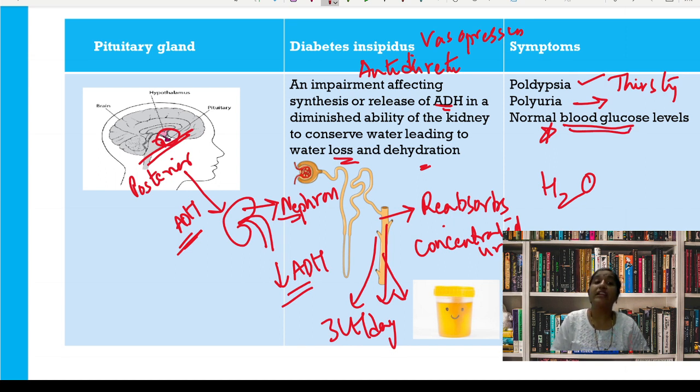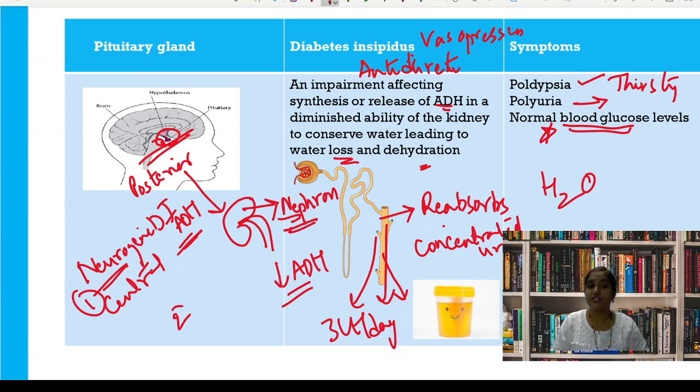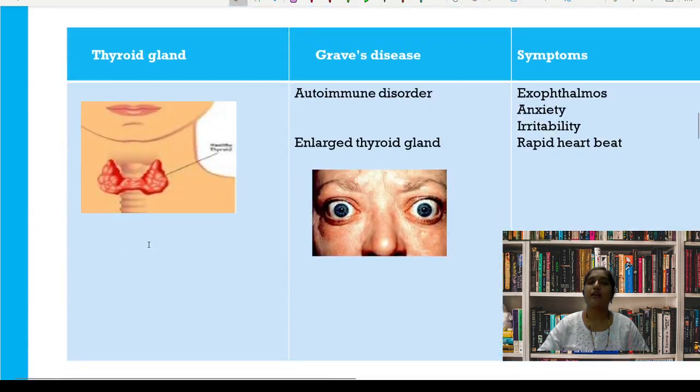So if it is due to the damage of the pituitary gland, it is called neurogenic diabetes insipidus. Neurogenic, that is central diabetes insipidus. That's the first part. And if there is damage in the nephrons, it is called nephrogenic diabetes insipidus. So diabetes insipidus relates to the pituitary gland. And the next one is Graves' disease.